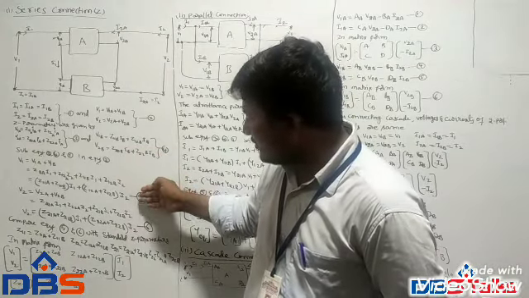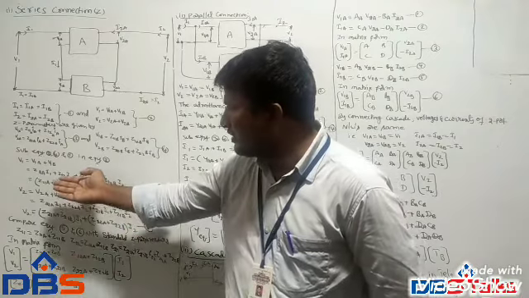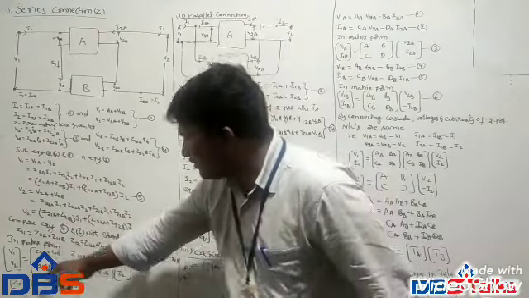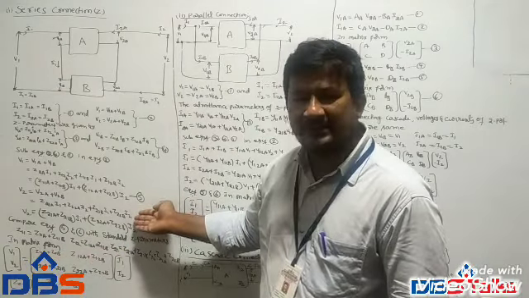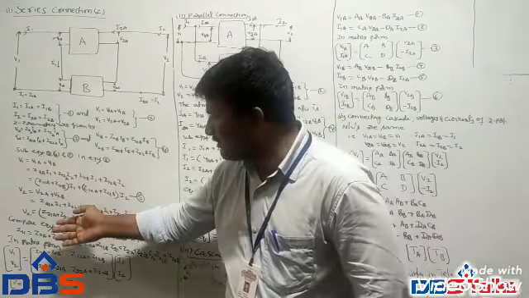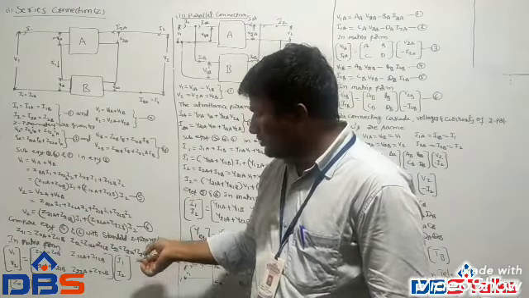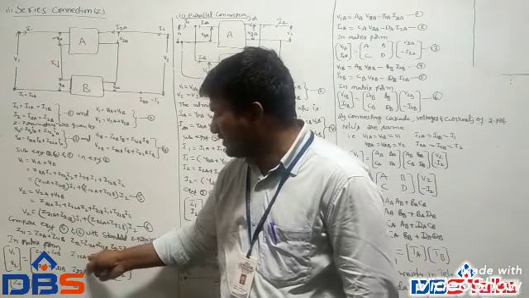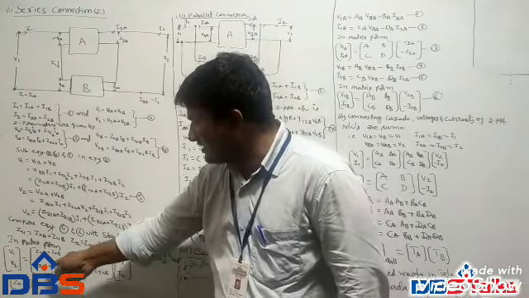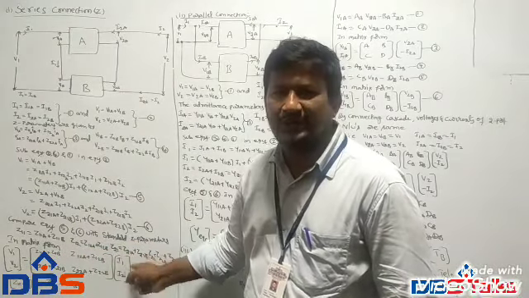Now equations 5 and 6 must be expressed in matrix form. V1, V2 on the left side, and on the right side the variable parameters are I1, I2. So V1, V2 is expressed in terms of I1, I2. That is, V1, V2 is equal to the matrix Z11A plus Z11B, Z12A plus Z12B, Z21A plus Z21B, Z22A plus Z22B, into I1, I2.